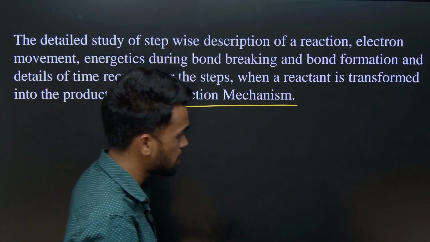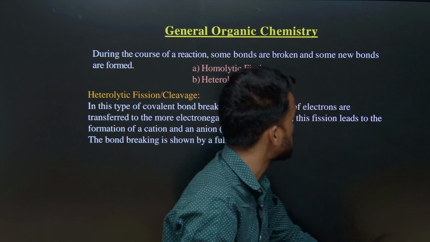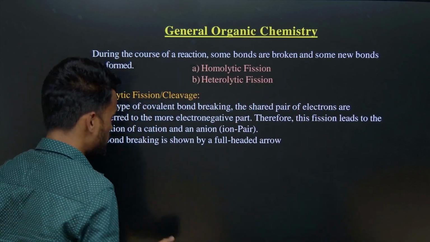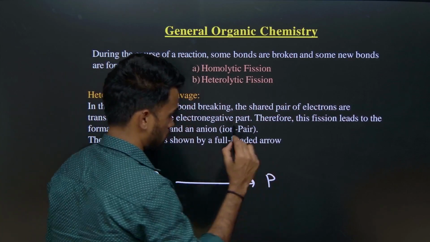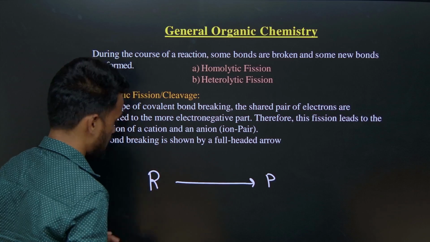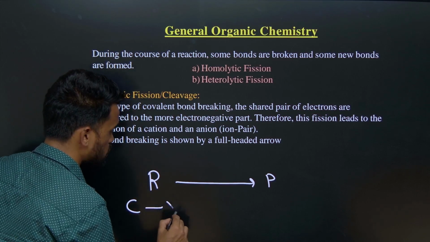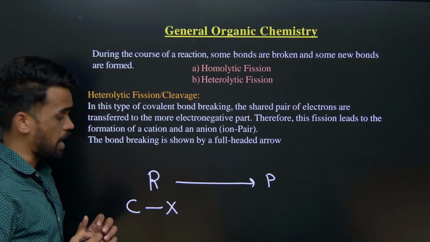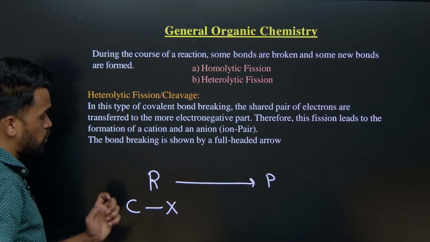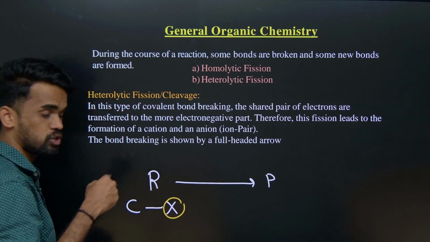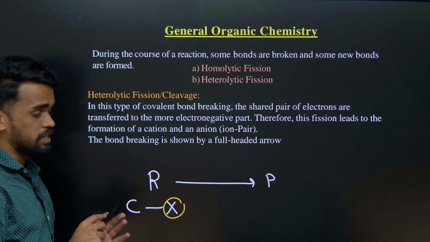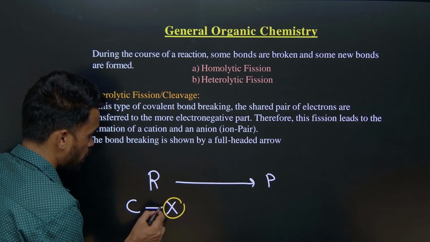All these things come under the reaction mechanism part. Now let us start with how this bond breakage takes place. For example, we have a reactant converting into product. Let us say the reactant has an R-X bond, a carbon and halogen bond. Due to the electronegativity difference, halogens have more electronegativity than carbon.